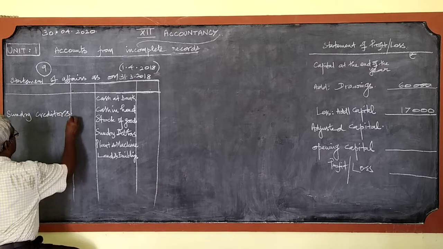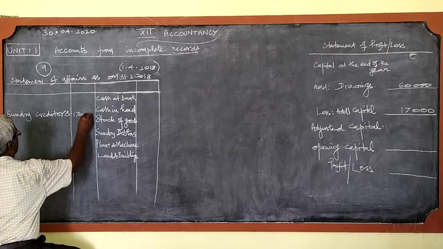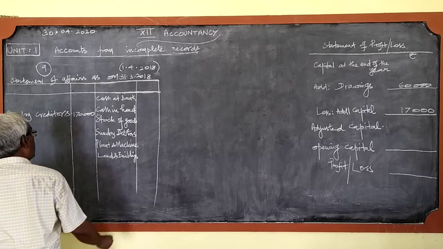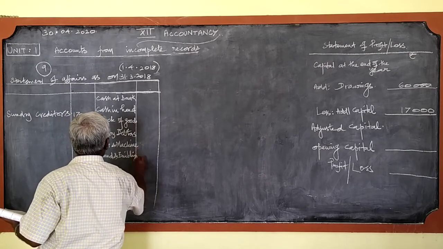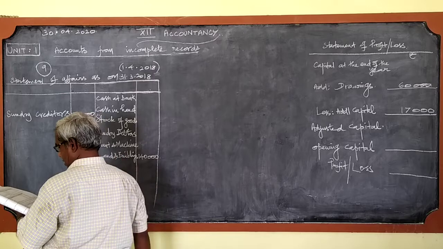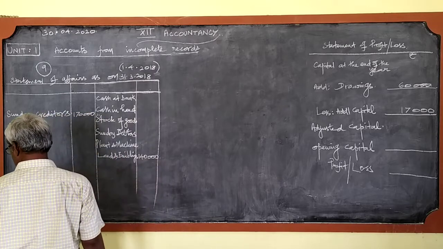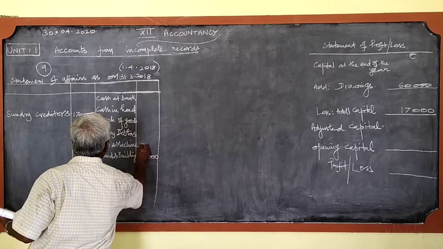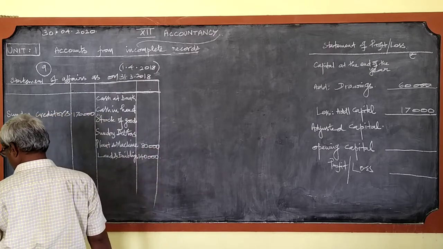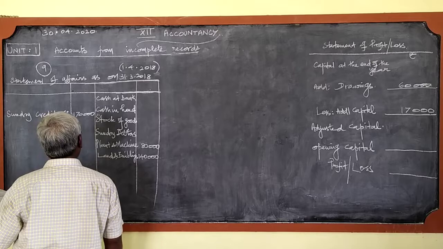Sundry creditors 1,70,000, and land and buildings 1,40,000. Plant and machinery 80,000. Sundry debtors 1 lakh.